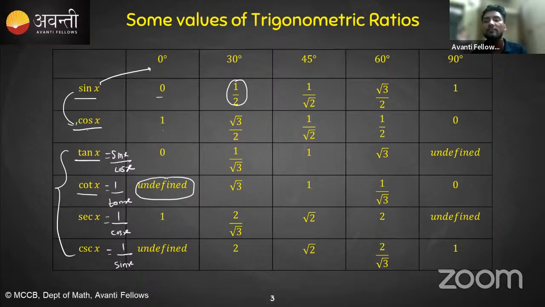So there is a sign convention formula, and there is a property. If you know that property, even if you know the values from 0 to 90 only, with the help of different formulas you can easily find sine 120, cos 120, tan 120.